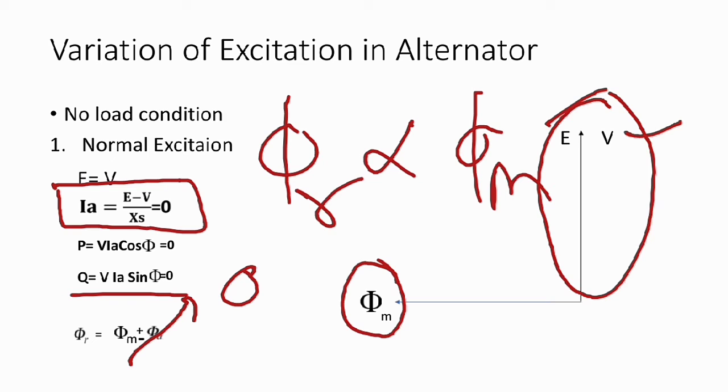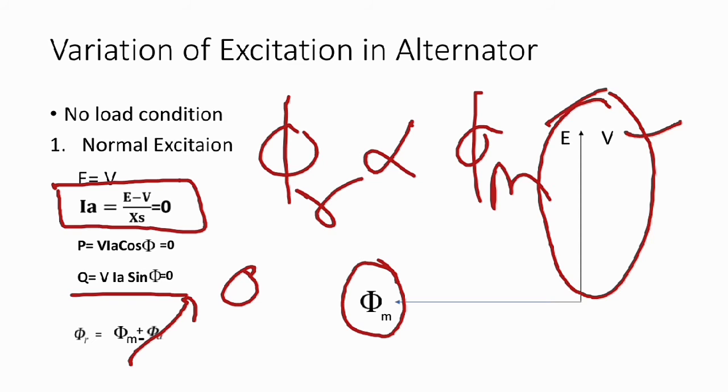Why is it called floating? Because in no load condition the active power is 0 for all the excitation, whether we talk about normal excitation, over excitation or under excitation. The second power is reactive power, and here reactive power is also 0. That means neither active power nor reactive power from the bus is given or absorbed through this machine.